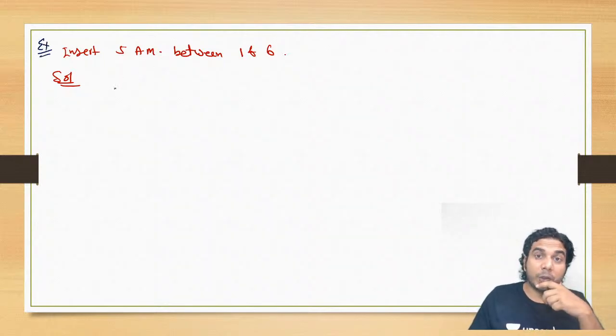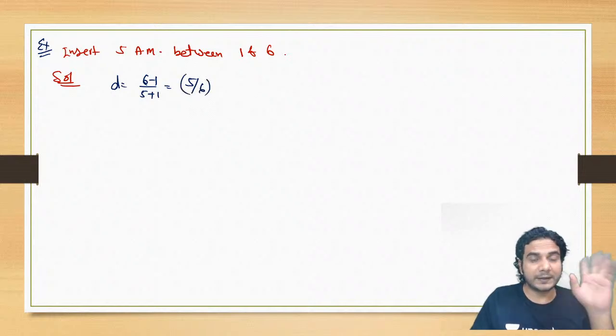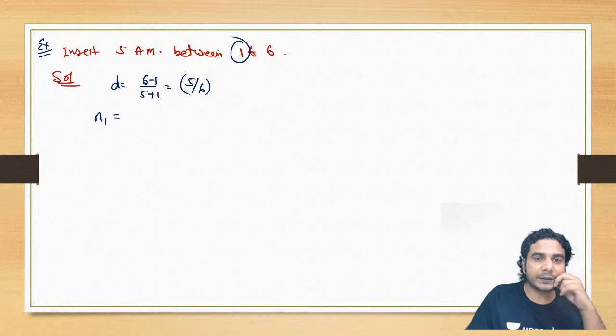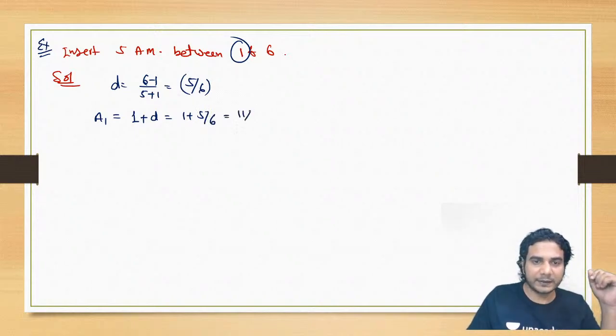So I'll write the common difference, okay. So common difference will be 6 minus 1 divided by 5 plus 1. So that is my 5 by 6, all right. So 5 by 6 is the common difference. Then what is the first arithmetic mean? First arithmetic mean is first number, which is 1 plus d. So that is 1 plus 5 by 6. So what is this? This is 11 by 6, right?